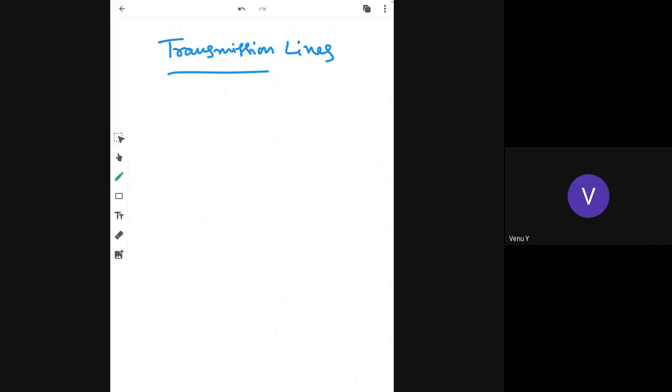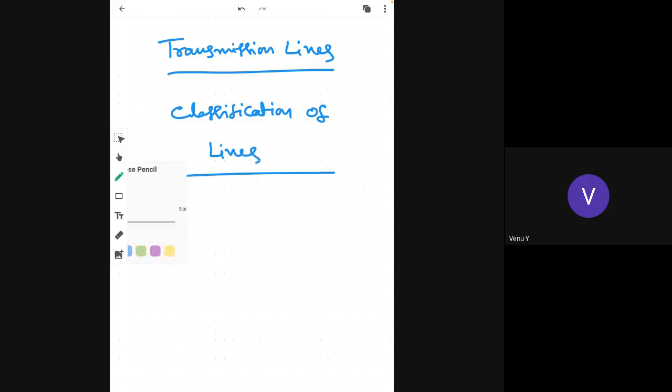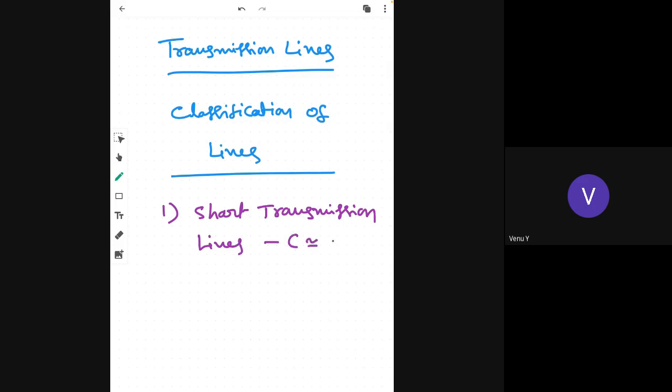Lines are classified into three categories. First one is short transmission line. Short transmission lines in which capacitance is neglected. We only consider R and L. So in general, less than 80 kilometers.